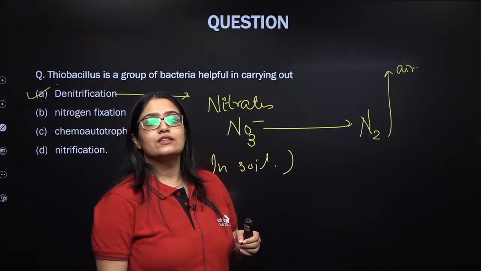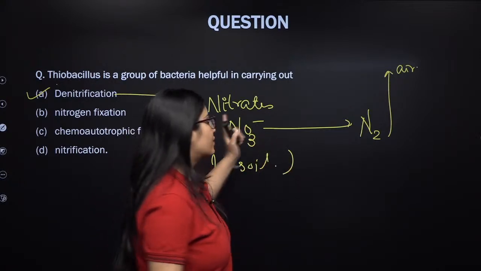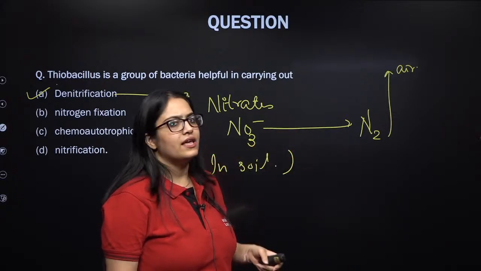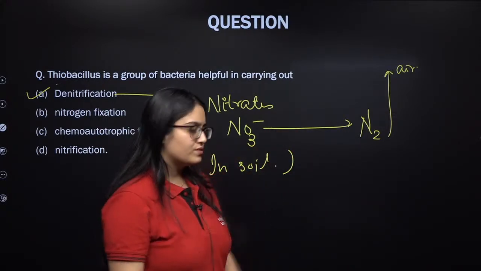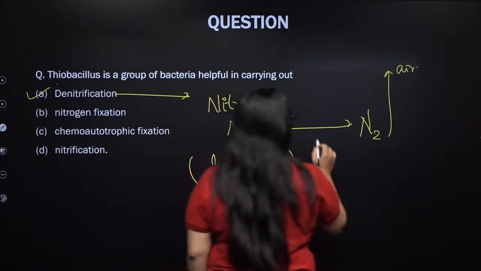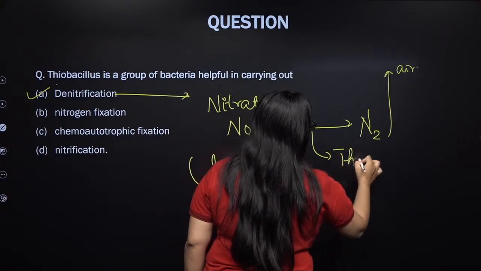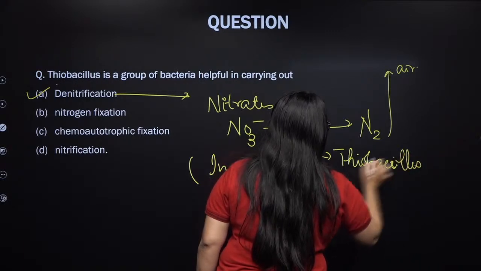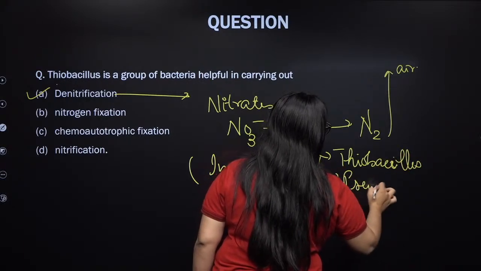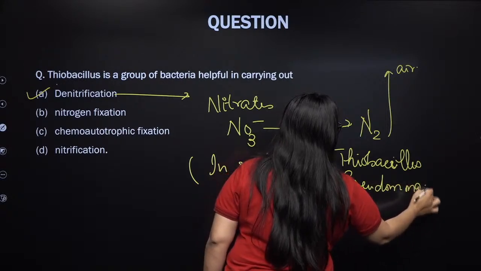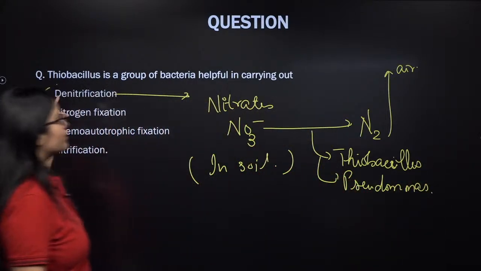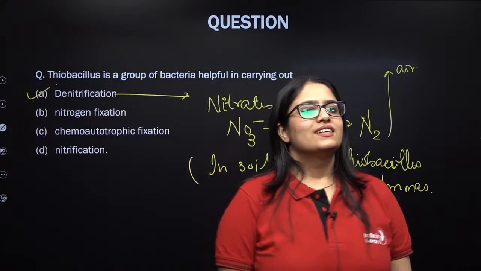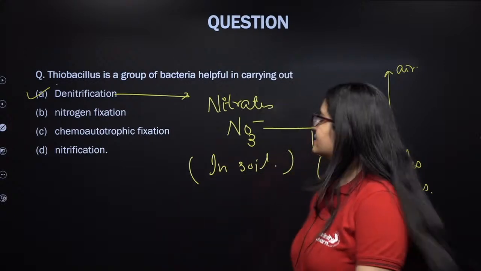Pseudomonas and Thiobacillus are the two bacteria that help in denitrification, the conversion of the nitrates back into nitrogen N2 and releasing it into air, but this will happen at a very low scale. So this is done by bacteria like Thiobacillus and Pseudomonas. These are two important bacteria given in your NCERT that do denitrification. Clear guys? Clear my lovely kids? Chalo, let's see the next question then kids.